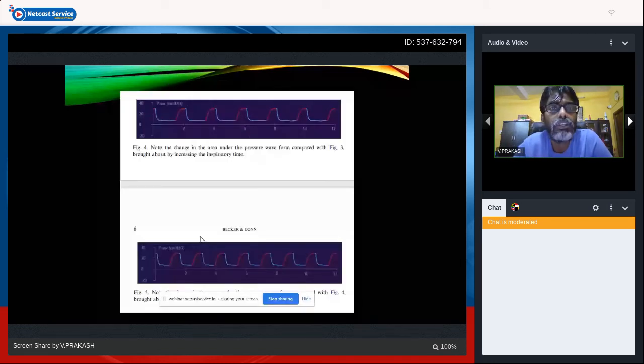So what happens if you increase your TI? Initially we saw a sinusoidal form of wave in the previous one. You can see a somewhat squaring up of the wave if you increase your TI. The inspiratory pressure rises, it reaches the peak, and since the TI is prolonged, it maintains that for a time, until the set TI period in a time-cycled ventilation, and then the expiratory phase starts. So by increasing your TI, your area under the curve increases, and your mean airway pressure increases overall.